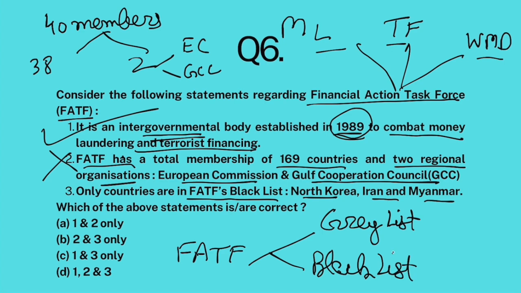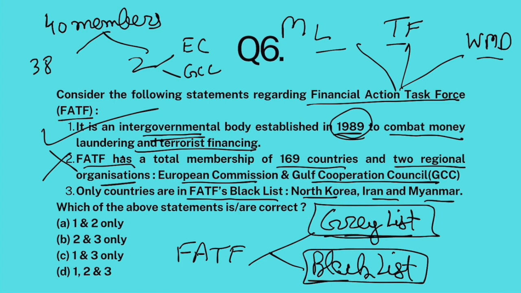If a country is not doing anything to prevent money laundering, terror financing, then FATF puts it in grey list. If that country is still not doing anything, not improving at all, and still continues to fund money laundering and terror financing, then it is put in blacklist.